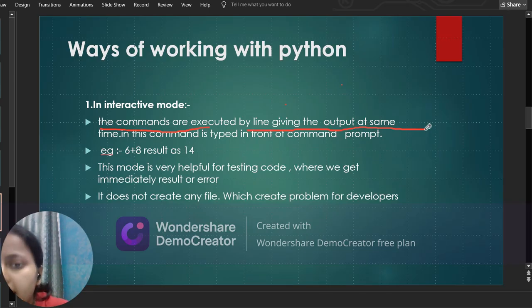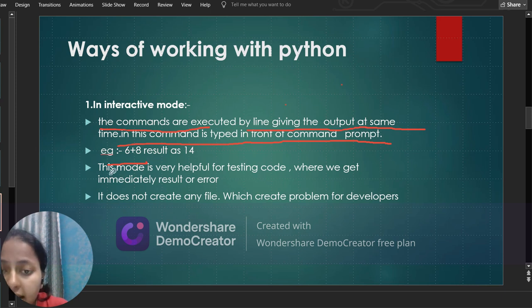This is interactive mode. The command is typed inside the command prompt. We did not need to write the command inside any file or anything. Example, if we take 6 plus 8, it will directly give 14. We do not need to do anything else, we do not even need to write print or anything. It will give the answer by itself only.